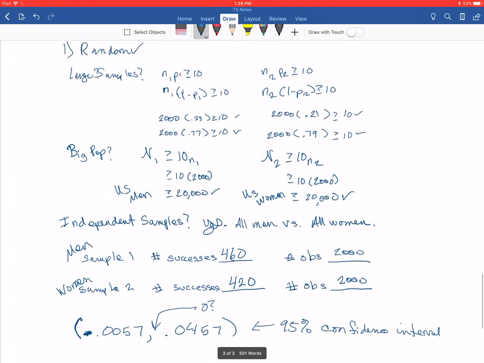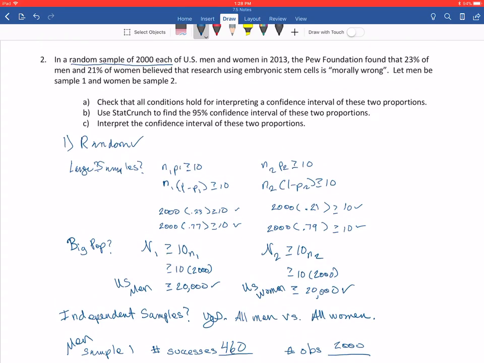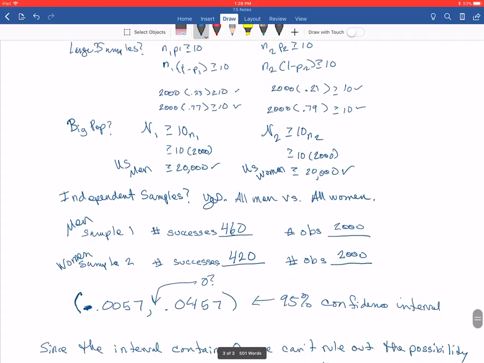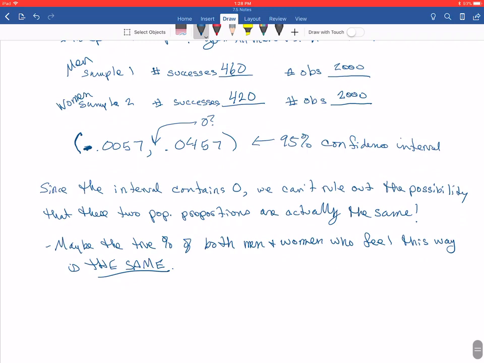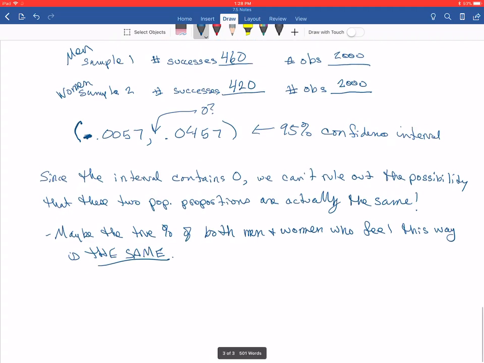Our samples came back fairly close, right? The samples were 23% and 21%, so not really that much different. Based on that, we can't rule out the idea that maybe truly overall, for all men and all women, they actually have the exact same percent, the same opinion about this.